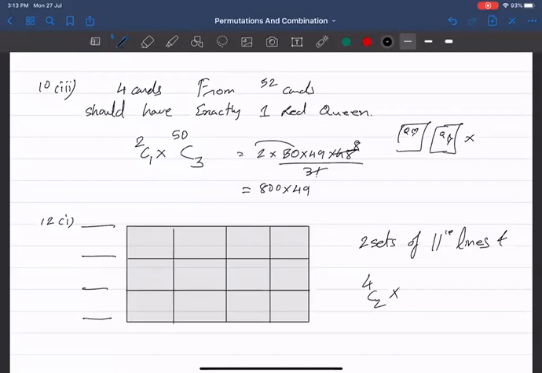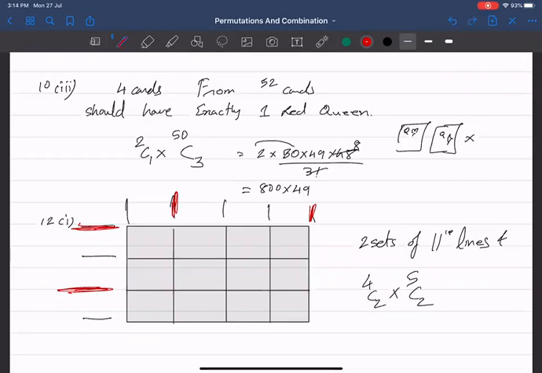And how many vertical lines are there? 5 vertical lines. So you select 2 out of 5. Say, if I select this horizontal line and this horizontal line, and this vertical line and this vertical line, I should be able to get a rectangle. Here is the rectangle.